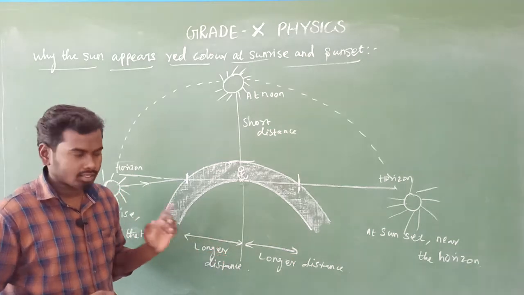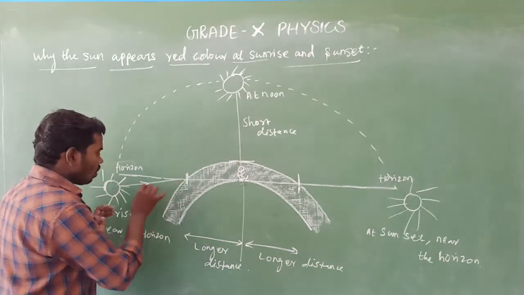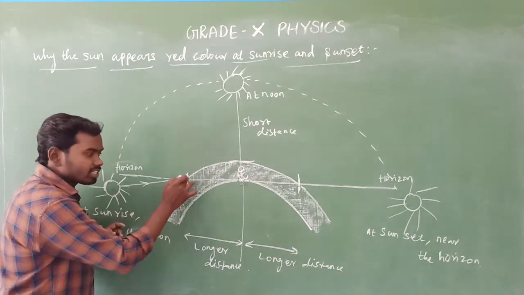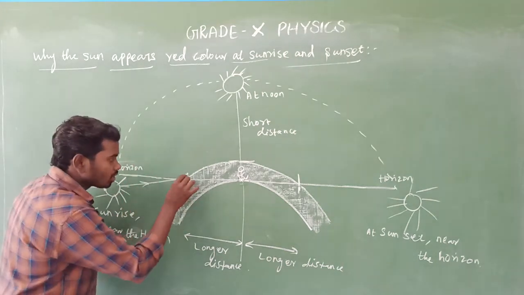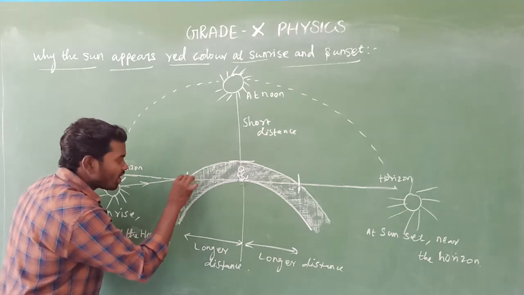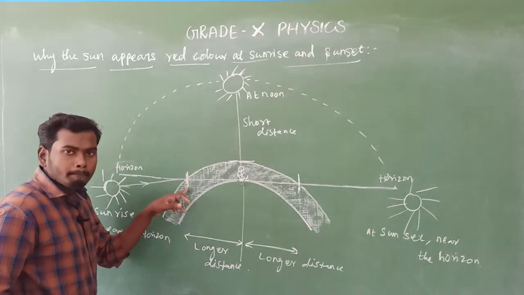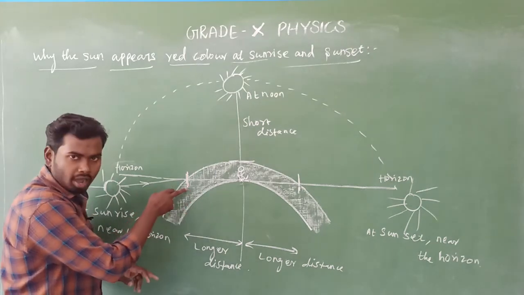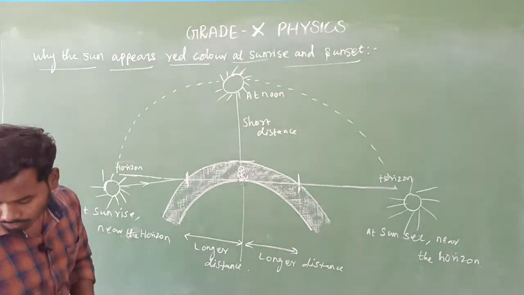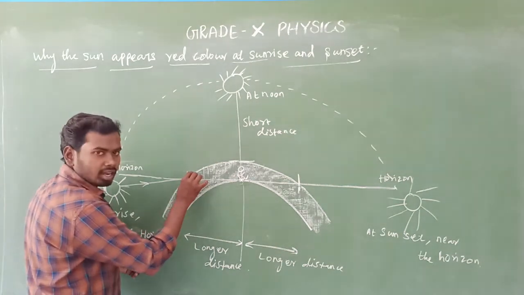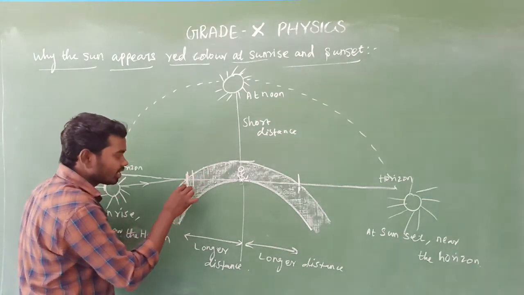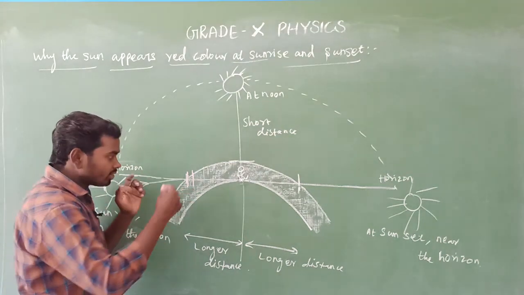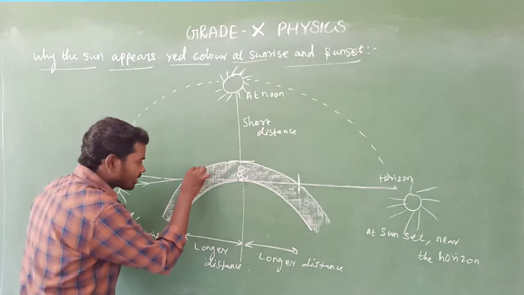Is it clear? Yes. So here, when the white light enters into the atmosphere, first the violet color gets scattered at this point. Then after that what color? Indigo color gets scattered here, because they have very short wavelength. Then blue color gets scattered here.